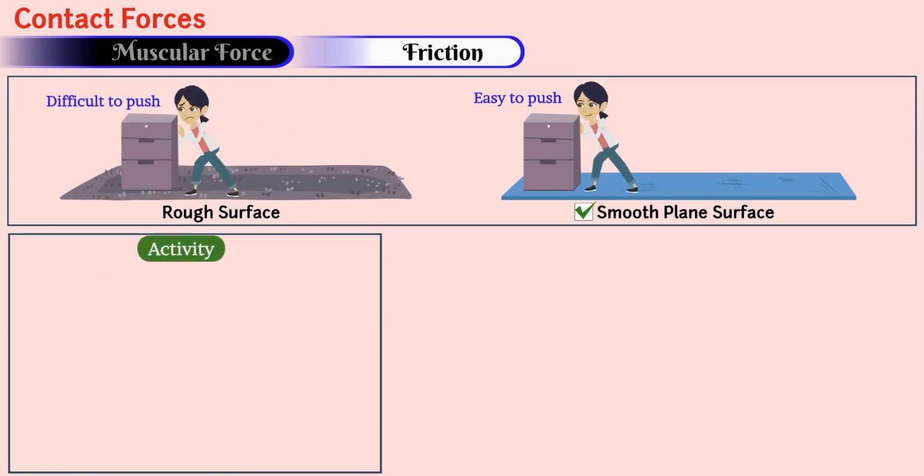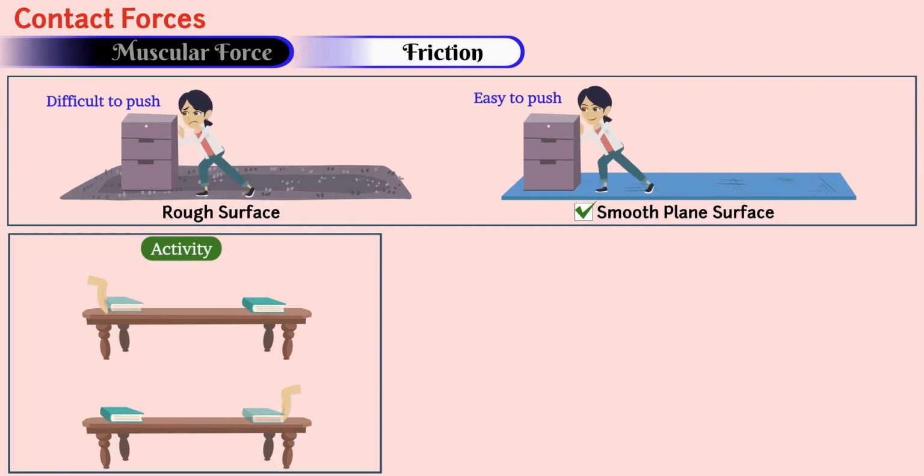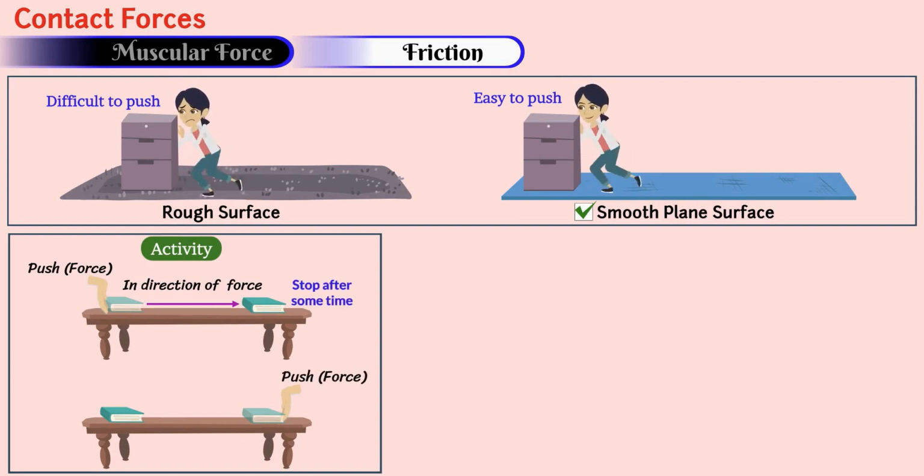Let's perform an activity. Put a book on a table and give a gentle push to it. What do you observe? Repeat the same but in the opposite direction. Does the book stop this time also? You will observe that when the book is pushed gently, it moves forward in the direction of applied force and stops after some time. If the same is repeated in the opposite direction, again the book moves in the direction of applied force and stops after some distance.